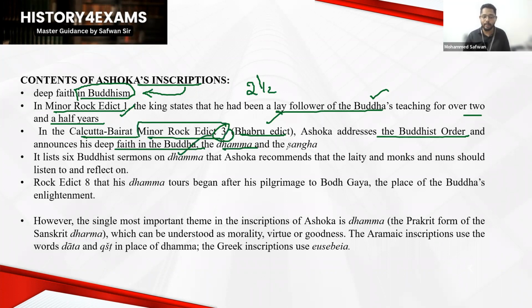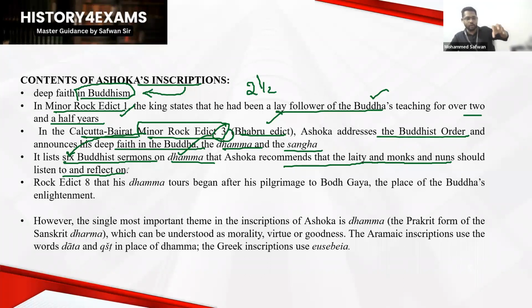Buddhist orders like Buddha, Dhamma, and Sangha. And this Minor Rock Edict number 3, or Babur Edict itself, lists 6 Buddhist sermons on Dhamma that Ashoka recommends that the laity and monks listen to and reflect on. So here, Ashoka asks the monks, nuns, and other people to follow certain instructions of the Buddha, called Buddha's Dhamma or sermons. That can also be understood from this Babur Edict.